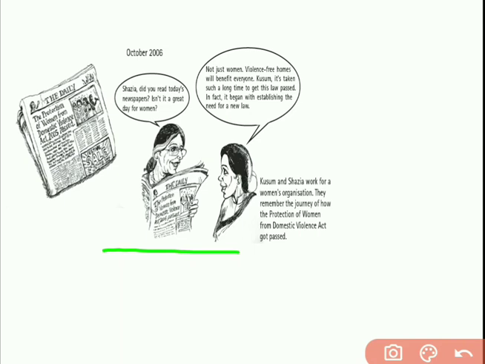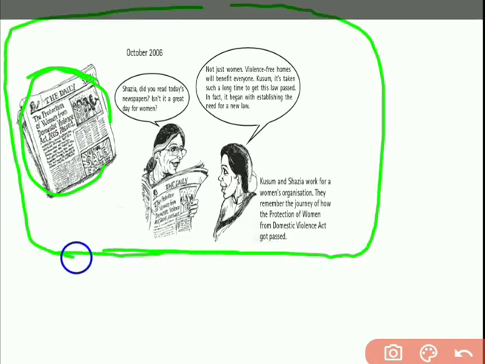These two women are talking to each other. Shajia says, did you read today's newspaper? Isn't it a great day for women? Because that day a law was passed to protect women against domestic violence. She said that not just women, violence-free homes will benefit everyone. Kusum says, it has taken such a long time to get this law passed. In fact, it began with establishing the need for a new law.